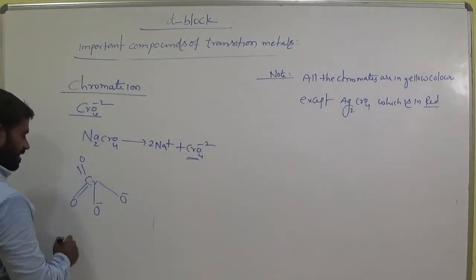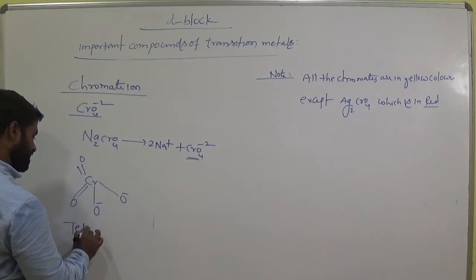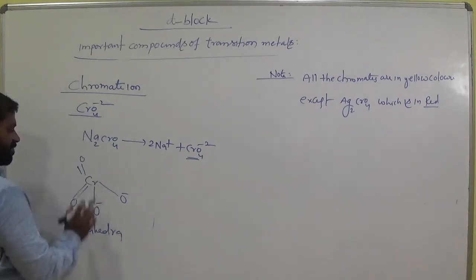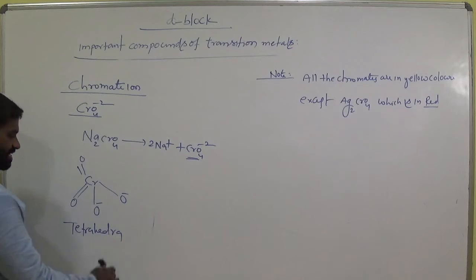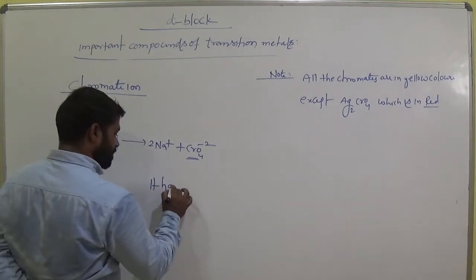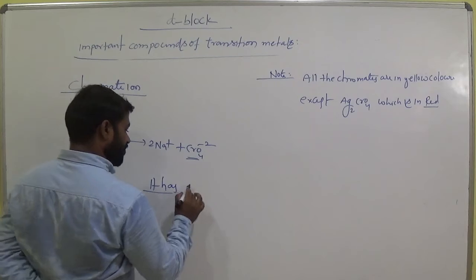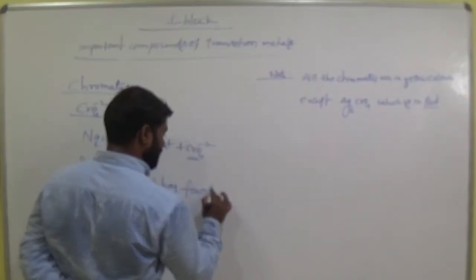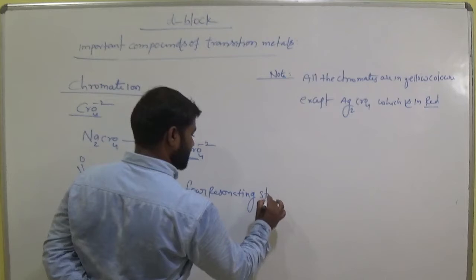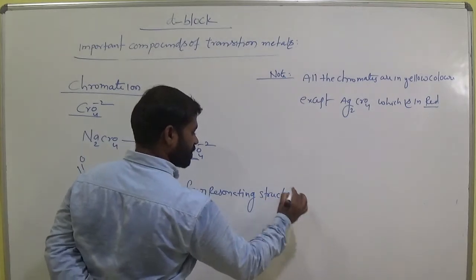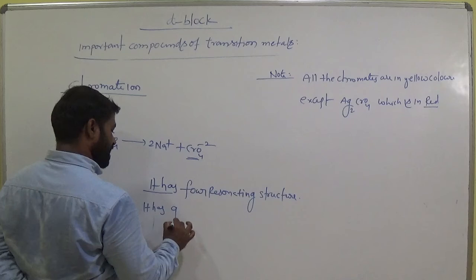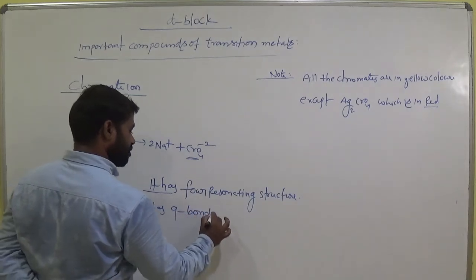Okay, chromate ion, which structure does it have? Tetrahedral shape, 3 downward, 1 upward. Tetrahedral structure. It has four, very important, four resonating structures. Okay, and it has 9 bonds.